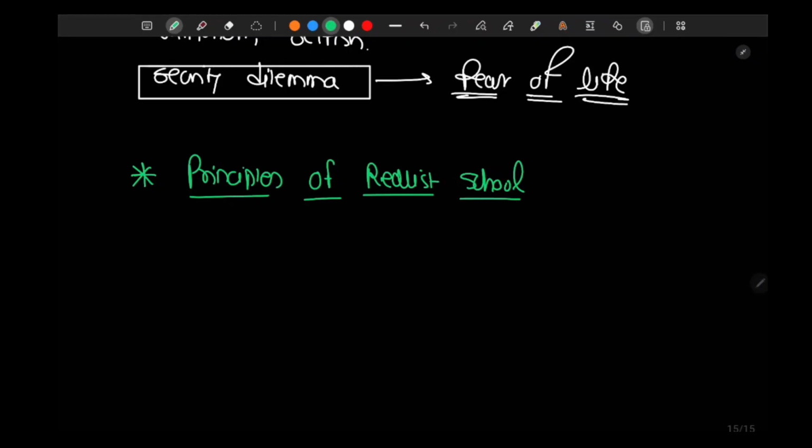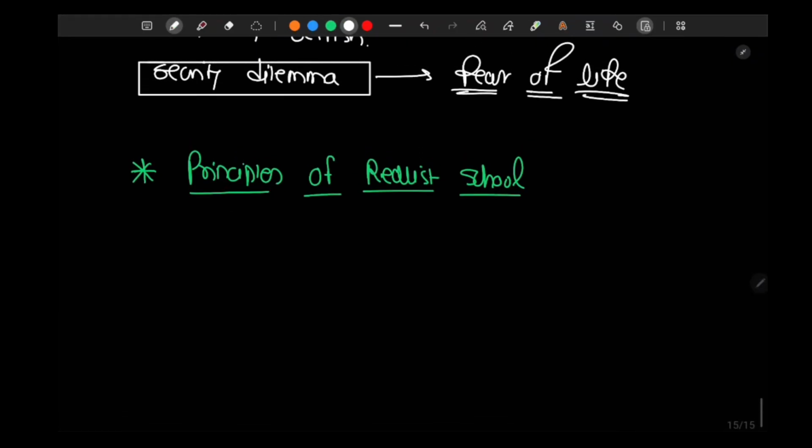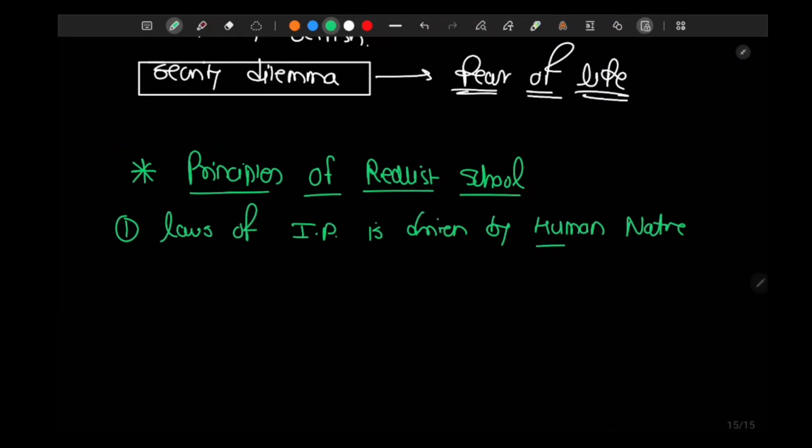Hans Morgenthau gave some principles of the realist school. The first principle is that the laws of international politics are driven by human nature. And what kind of human nature does Hans Morgenthau take his influence from? He takes his influence from Hobbes.